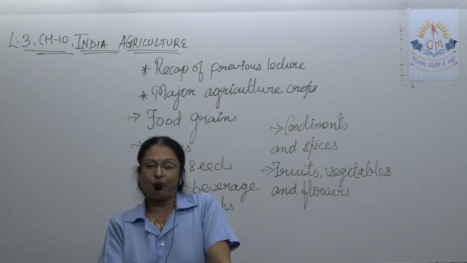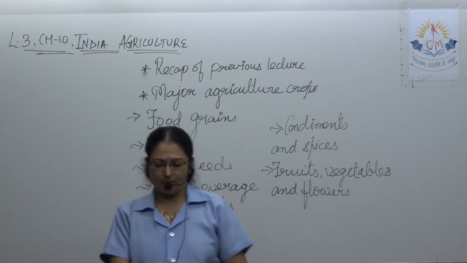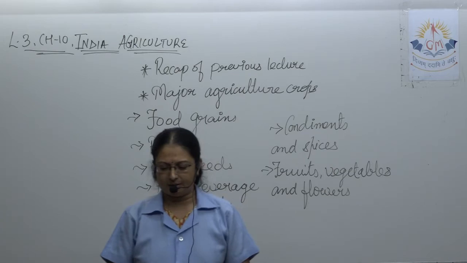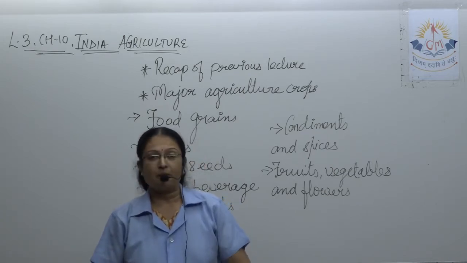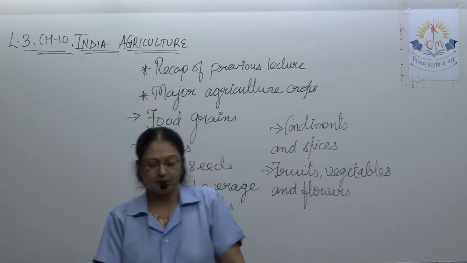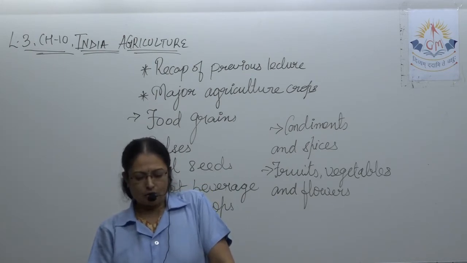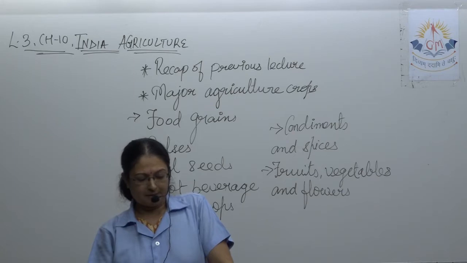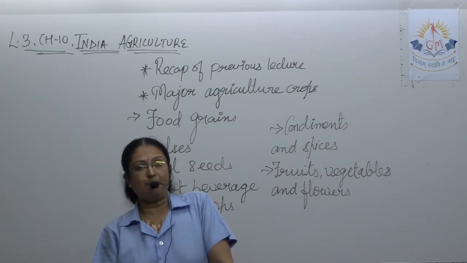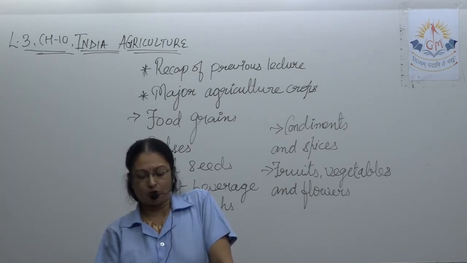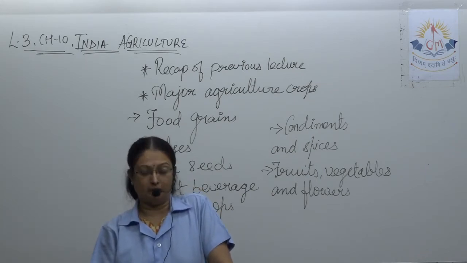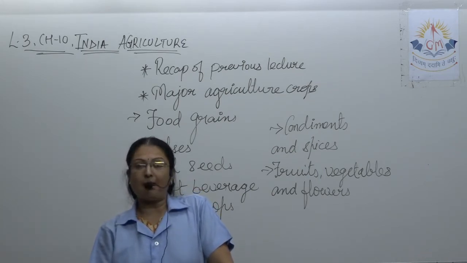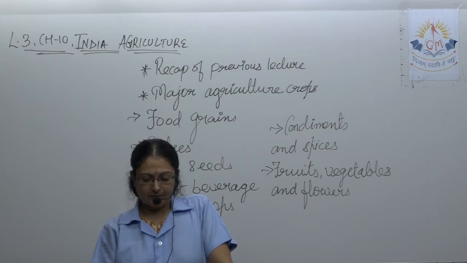Then intensive farming. In this type of intensive farming, there is a mechanized way of farming through the utilization of increased irrigation and use of chemical fertilizer. So we have talked about the 6 types of farming, and in the previous lecture, if you remember, we talked about farming methods. In that we talked about organic farming, sustainable farming and mixed farming.